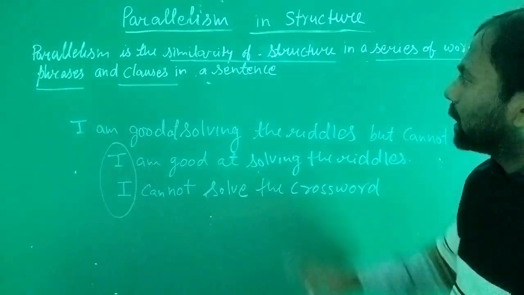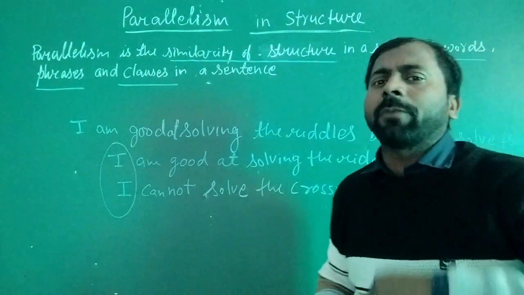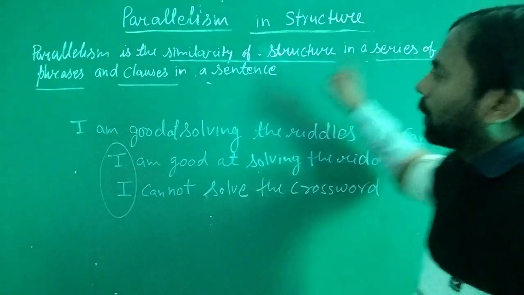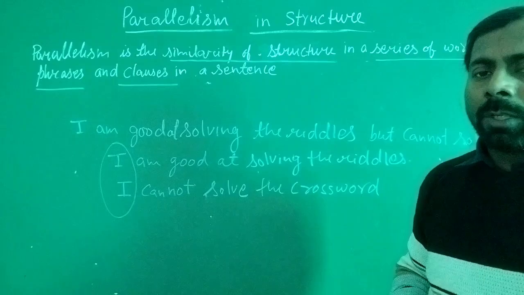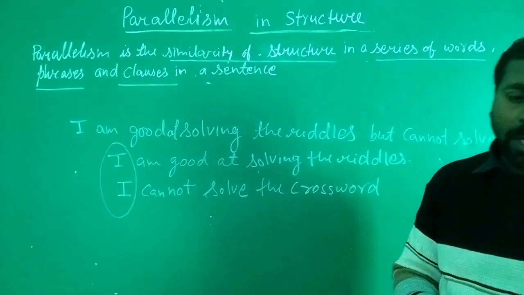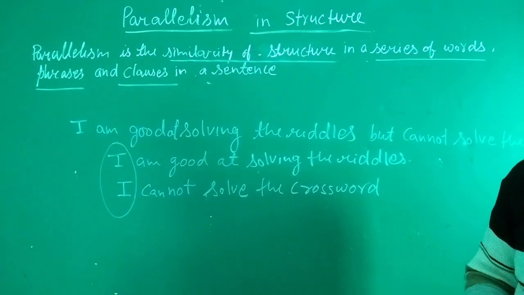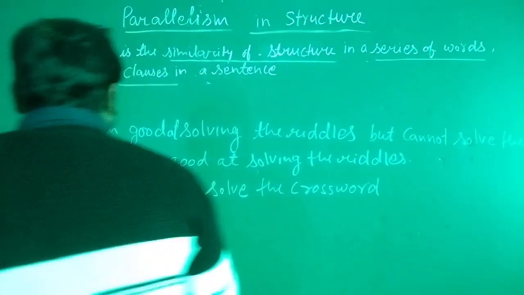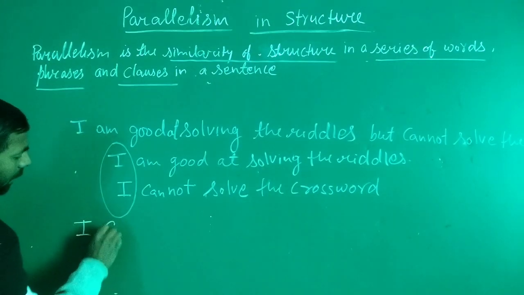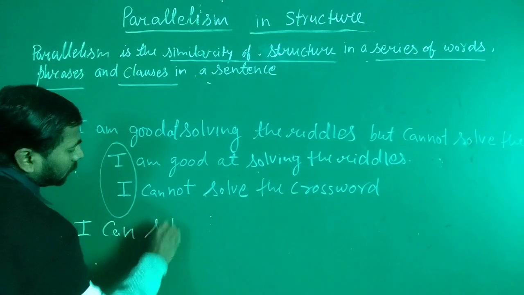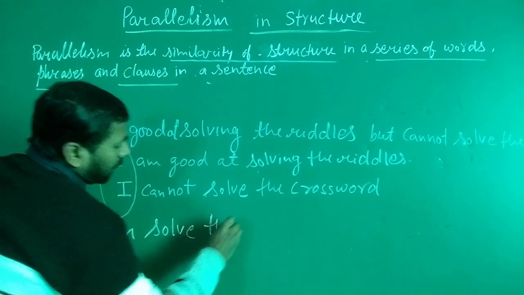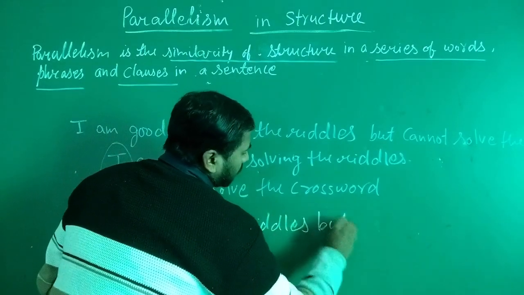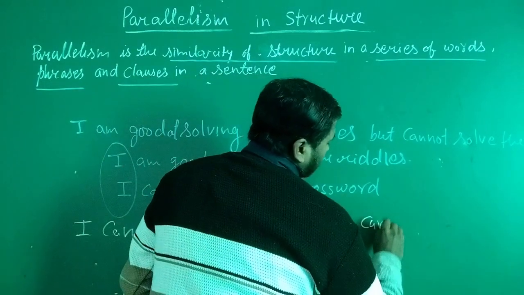When we make a sentence, what is the important thing we should care about? The series of words, phrases and clauses. So when we compose this sentence into another form, the sentence is going to be: I can solve the riddles, but I cannot solve the crossword.